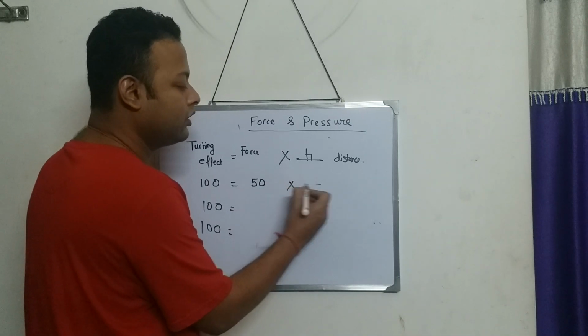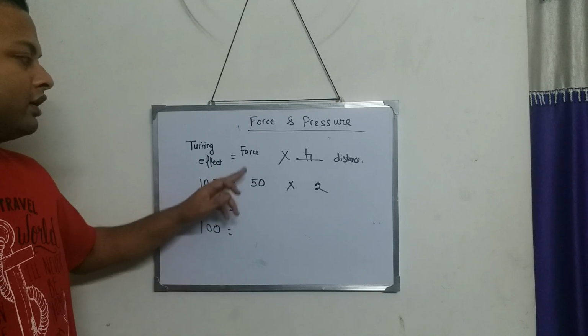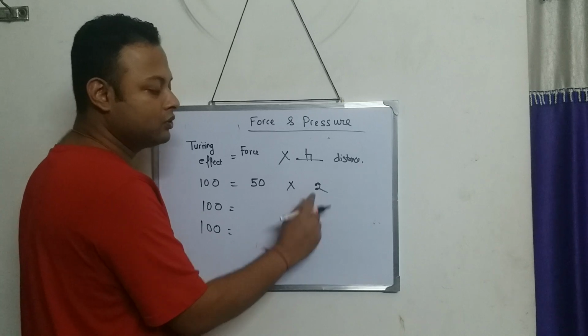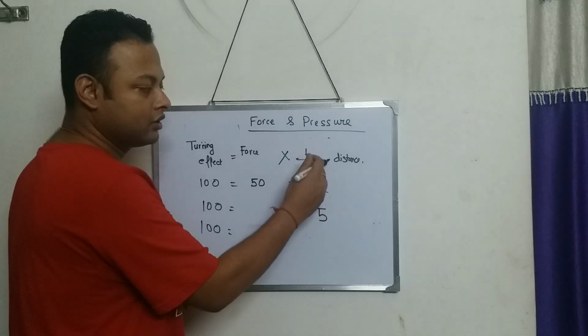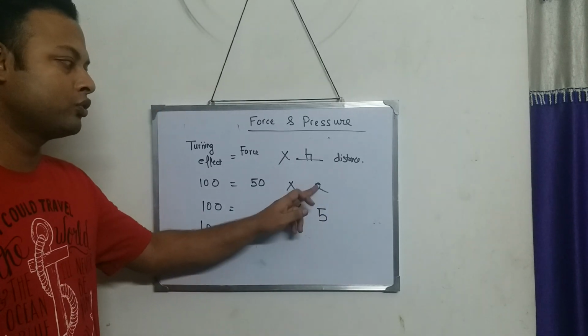50 into 2. 50 into 2 is 100. Now see what I do next step. I increase the perpendicular distance. Previously it was 2. Now I will increase the perpendicular distance to 5. So you see the perpendicular distance increases to 5.